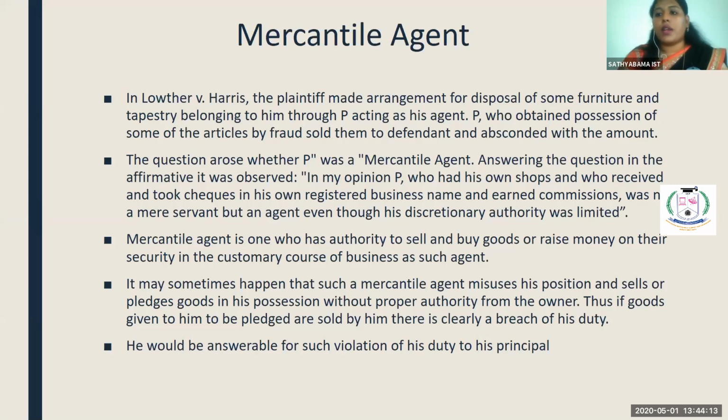Now, P, who is the authorized agent of the plaintiff, obtained possession of some of the articles from the plaintiff and sold them to the defendant, who is in no way connected with the principal. So he sold the goods to Harish, the defendant here. Now the principal is suing Harish, stating that P is the authorized agent of the plaintiff,